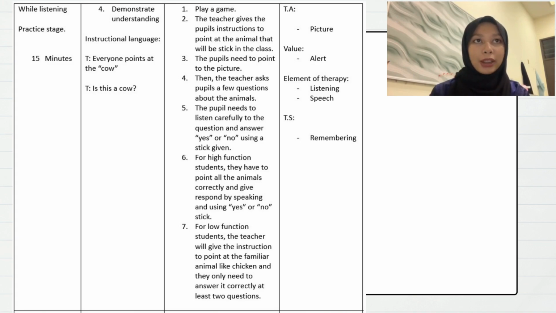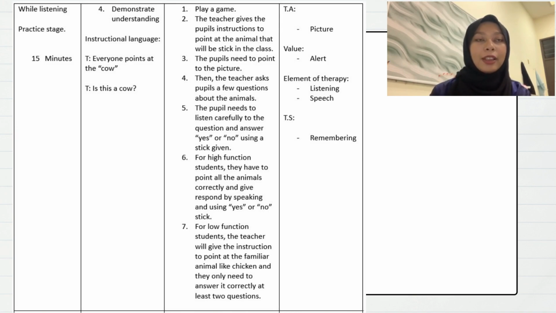Next is value. The value from this activity is alertness, as students need to be alert to the teacher's instructions, and it can improve their listening skill.